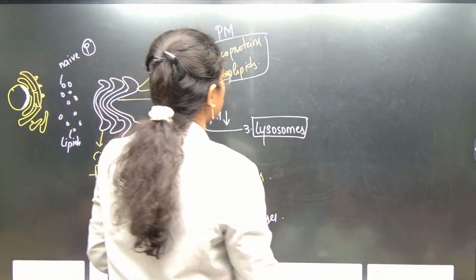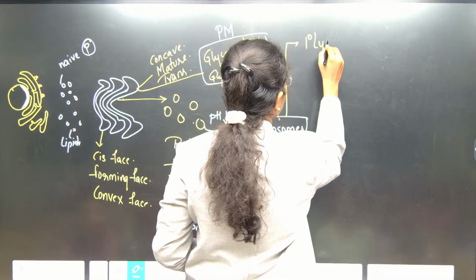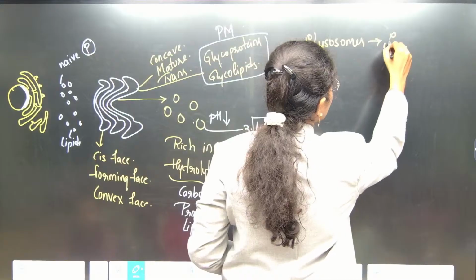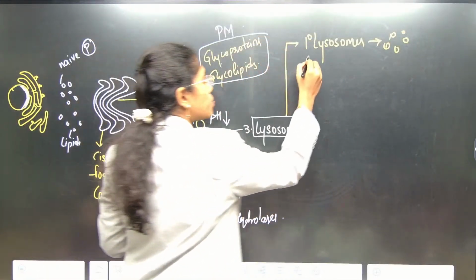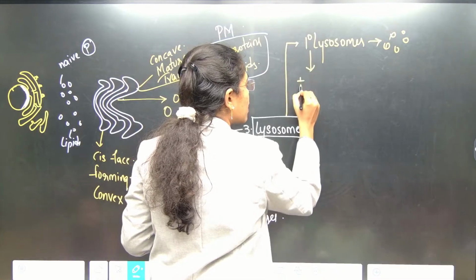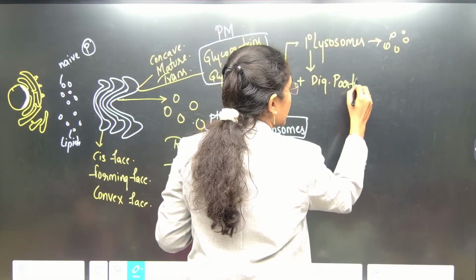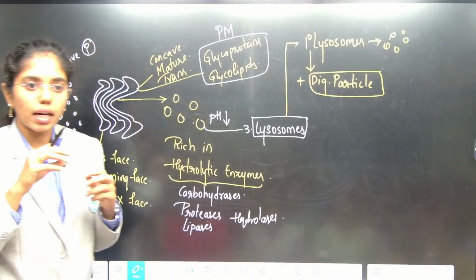Different types of lysosomes include, first is primary lysosomes. Primary lysosomes include those vesicles which are just released from mature phase of Golgi bodies. If these primary lysosomes are attached to any digestive particle inside the cell, there will be many biomolecules that are present.